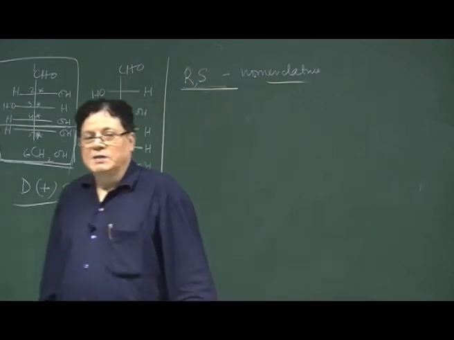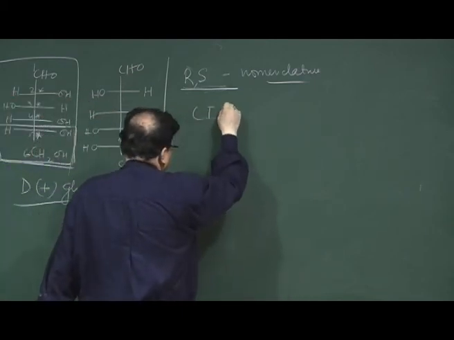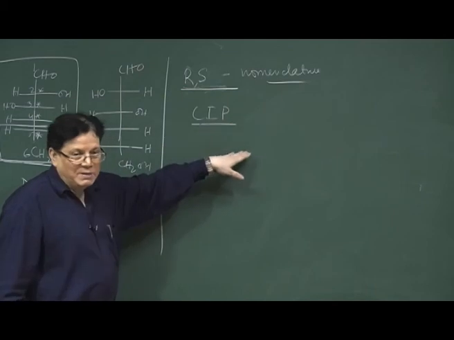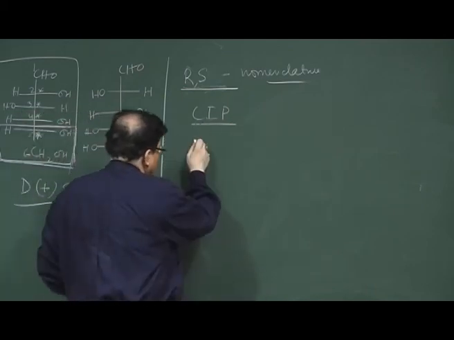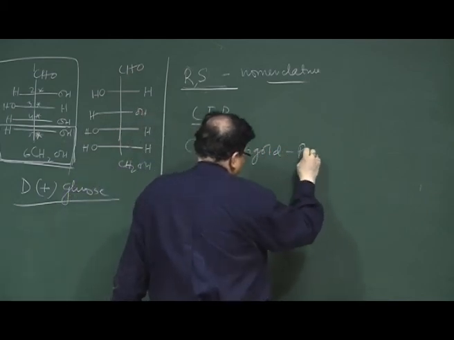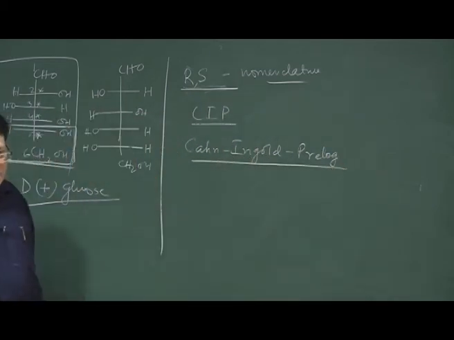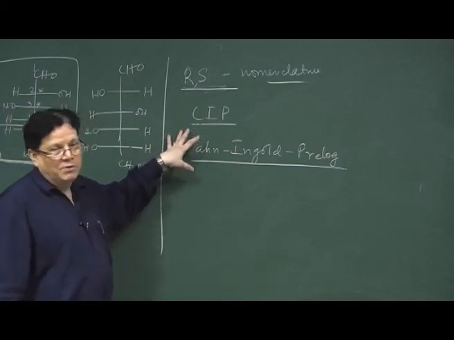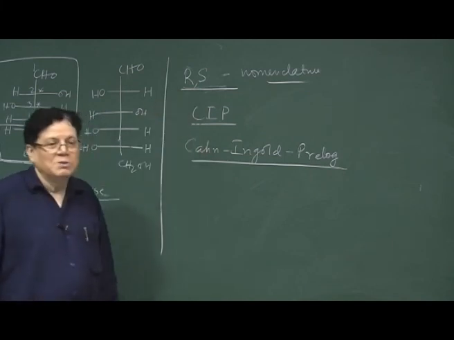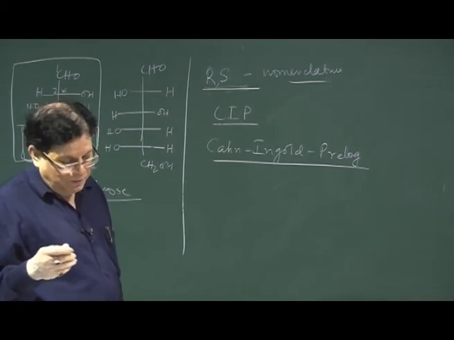Okay, RS nomenclature, and this RS nomenclature is also known as CIP nomenclature system, because this was proposed by 3 scientists, Cahn, Ingold and Prelog. Okay. So, these 3 scientists met with each other and then proposed a very beautiful, very nice and a very simplified way to give absolute configuration nomenclature to compounds which exhibit stereoisomerism. Okay. Thank you.